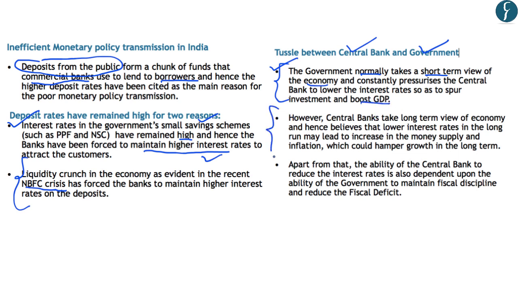However, the central banks have to take a long-term view of the economy. That is why it believes that the lower interest rates in the long run will lead to an increase in the money supply, and this increased money supply will ultimately lead to inflation. And once the inflation becomes very high and out of control, it will ultimately hamper the growth in the long term. Further, the ability of a central bank to reduce the interest rate also depends on the ability of government to maintain fiscal discipline and to reduce the fiscal deficit. So in case the fiscal deficit is very high, the RBI or the central banks will not be able to reduce the policy rates. So the tussle between the central banks and the governments is another reason for poor monetary policy transmission.